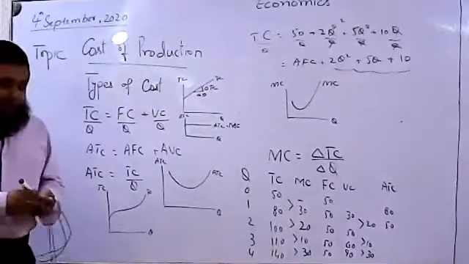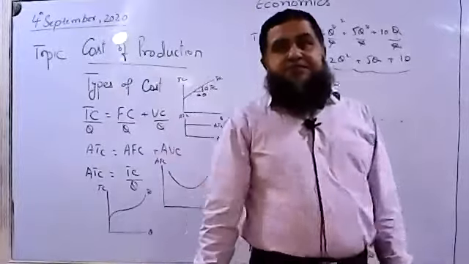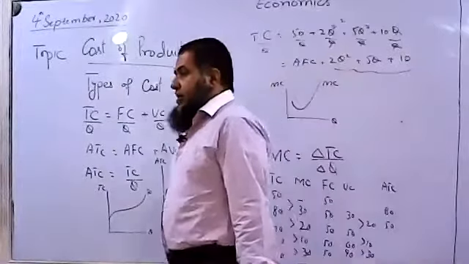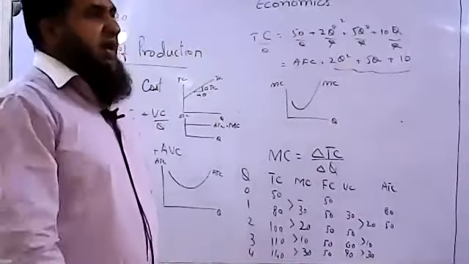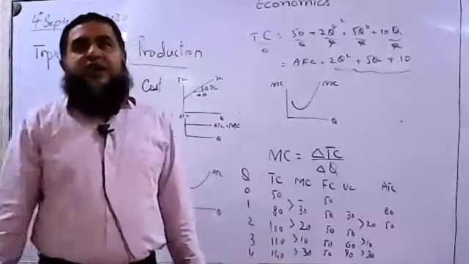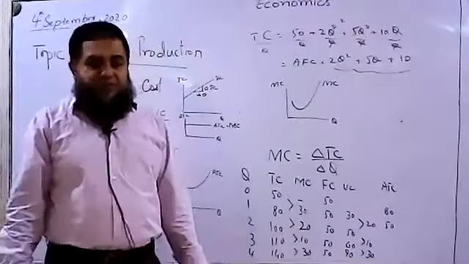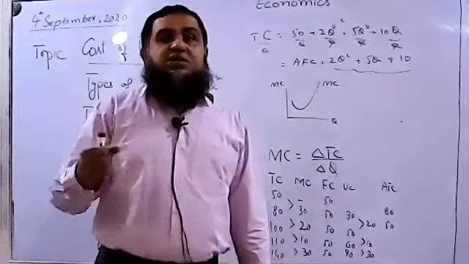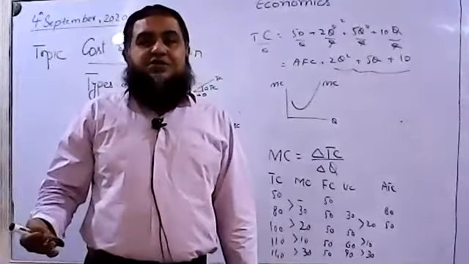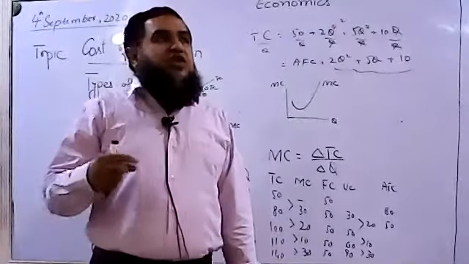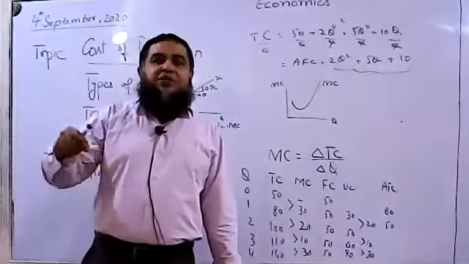I can give you one example. If the average class marks are 80, that is, 80% you are getting on average, some students are getting more than 80, others are getting less than 80, but the average is 80%. So when an additional student is added to your class, that is the marginal student. If he or she gets more than 80% of marks, then your average will also be increasing. So average is dependent upon the marginal.